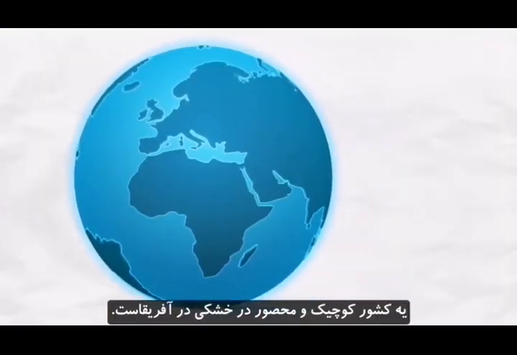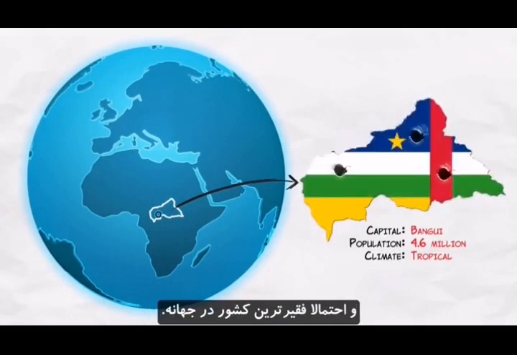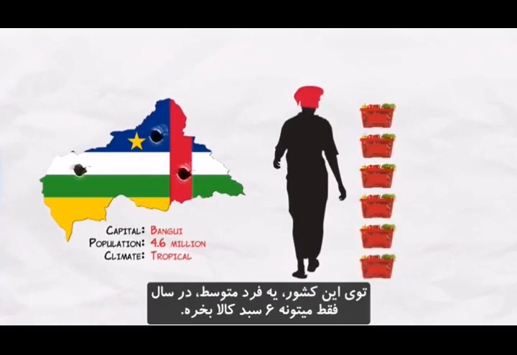So let's start with the Central African Republic. This is a small, landlocked nation in Africa. It's currently suffering under a civil war. It's probably the poorest country in the world. In the CAR, an average person can buy just 6 baskets of stuff in a year.